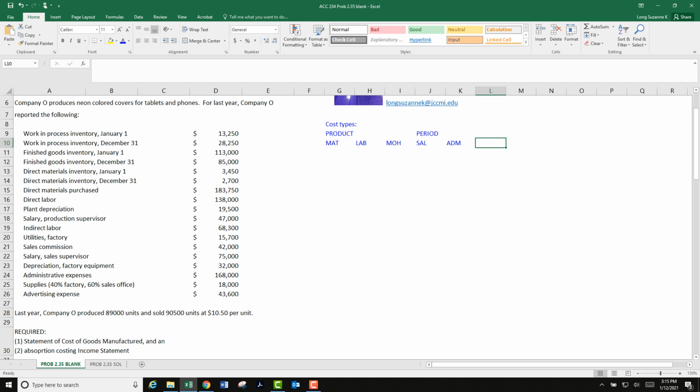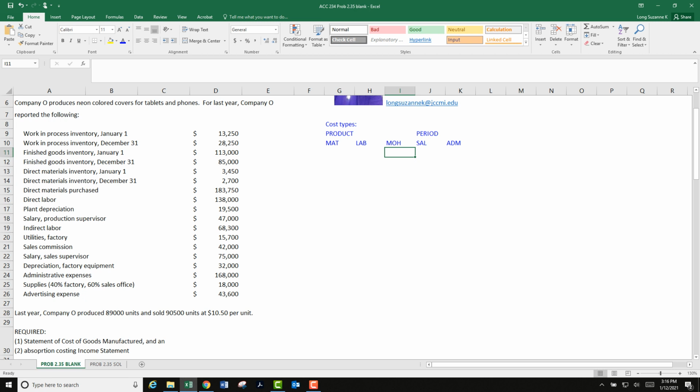So we're going to be looking at, where do we sort these costs? So materials would be like purchase of materials, labor, direct labor, manufacturing overhead. Oh my gosh, there's so many possible things that could be in manufacturing overhead.